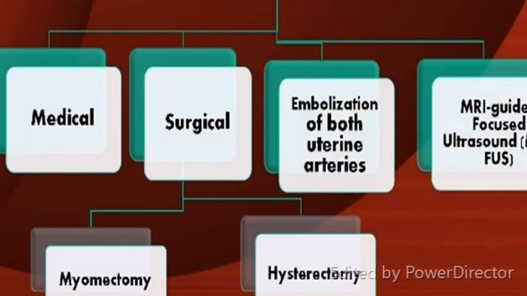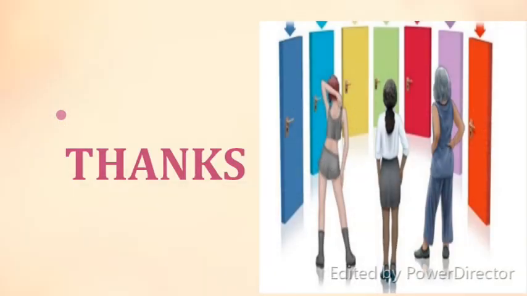We will be doing the treatment of the fibroid in the next lecture, basically medical treatment and surgical treatment, and in surgery there would be myomectomy and hysterectomy. Other modalities are embolization of the uterine arteries, and the new modality is MRI guided ultrasound. So thank you all for patient hearing, and we would open doors to the modalities of treatment in the next lecture.